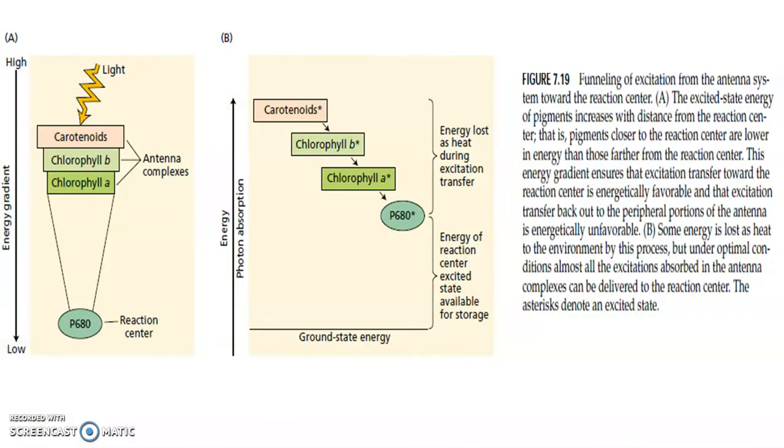That is the diagram. This is reaction center P680 and the antenna, which is made of chlorophyll A, B, and carotenoids. Light is received by carotenoids and used by the antenna complex, and there is an energy gradient. Carotenoids protect the chlorophyll pigments by converting high energy to low energy, so that the energy gradient is reduced and the pigments and bonds are not destroyed.